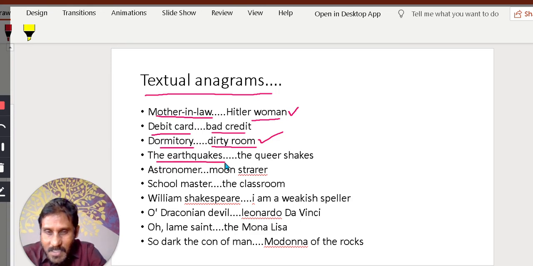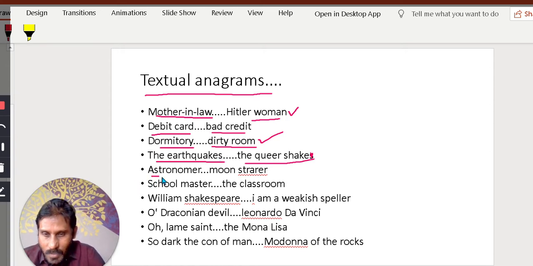The earth quakes. The quiver shakes. Quiver means a strange kind of shaking. Earth will shake. So if you don't use S here, you can't form this. Okay, queer shakes, because there should be two S. The earth quakes. The queer shake. So in queer, the S should not be here, of course. There is only one S.